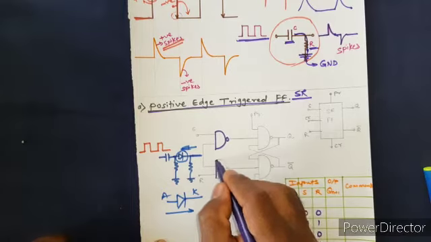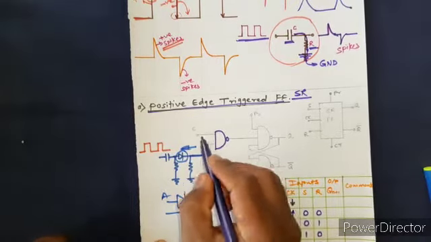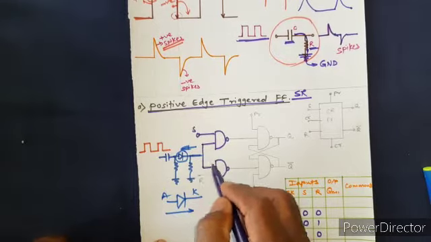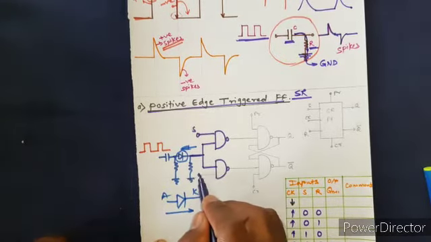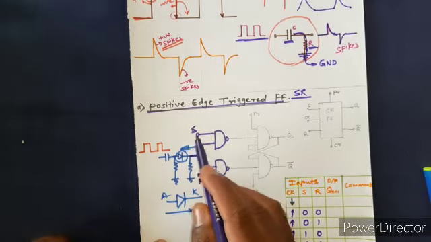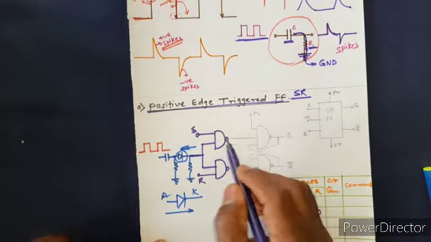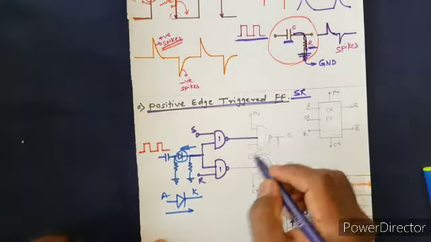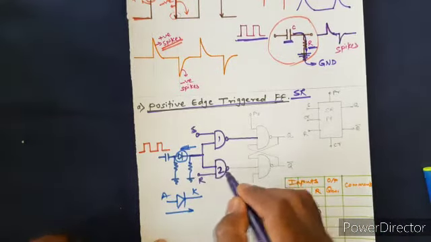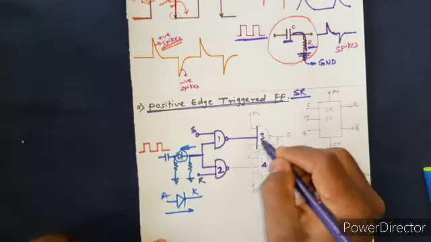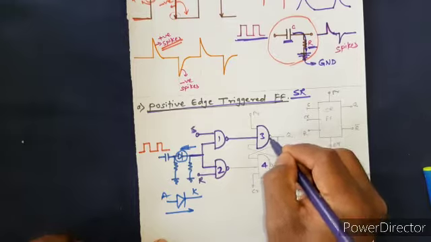S and R. This is a NAND gate, S is connected here, this is the clock pulse, and this clock pulse is connected here, this is R. These are the SR flip-flop inputs, S and R. The output of gate 1 is given as input to the gate. So this is gate 1, 2, 3, 4. Again we have this NAND gate.